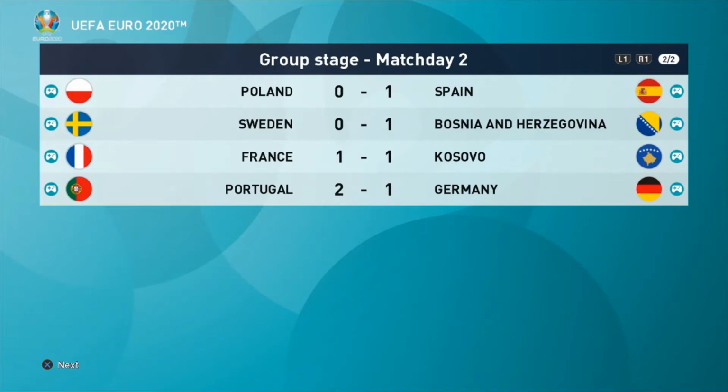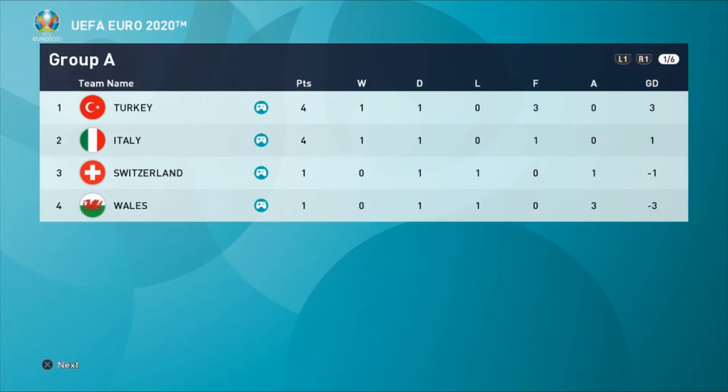And then today's fixtures, we saw Sweden lose to Bosnia and Herzegovina, courtesy of Edin Dzeko. And then 2 outstanding matches. Kosovo, with the shock of the tournament so far, picked up a 1-1 draw against France. And Portugal, with a 2-1 victory against Germany, means that they go through to the round of 16. And this is how the table stands as we go into match day 3.